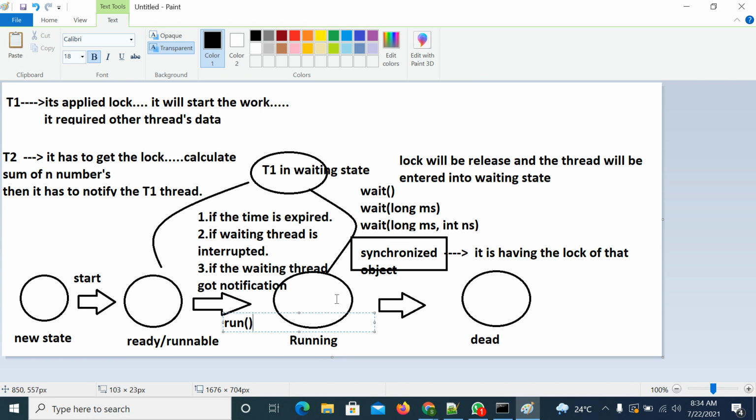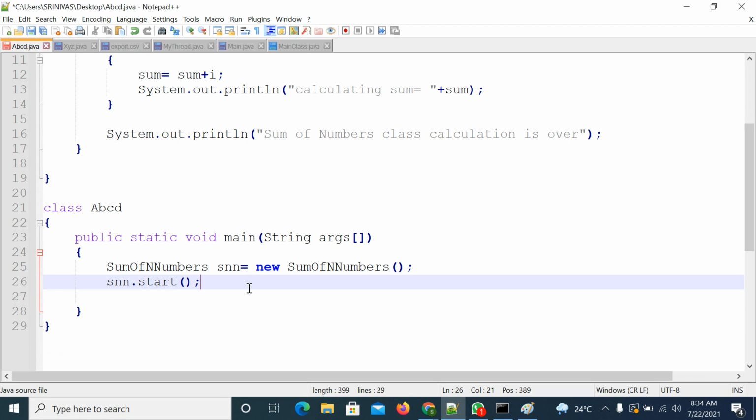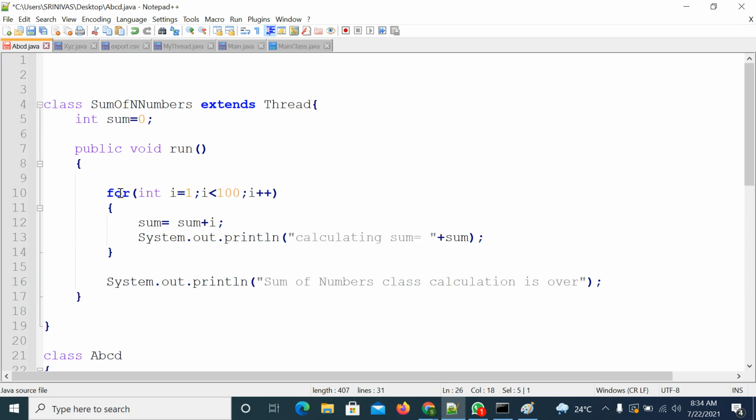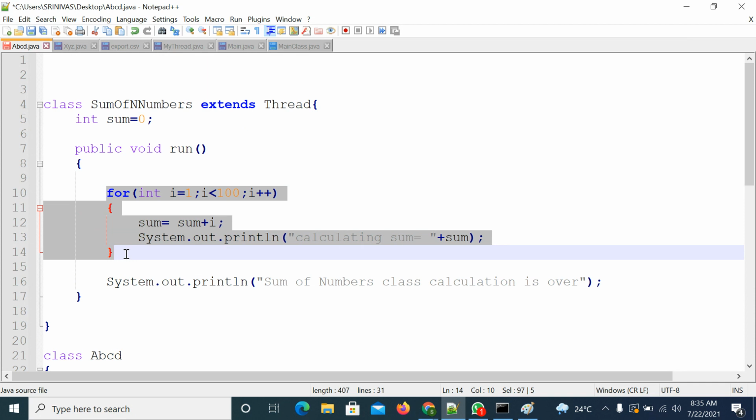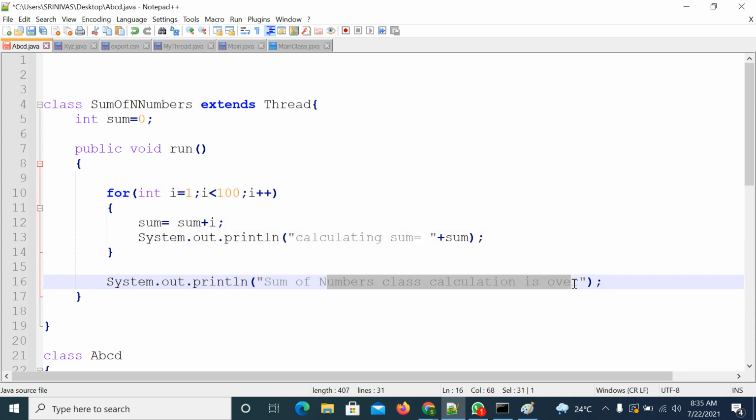Right. So inside the run method, we need to apply synchronization. Why? Because to perform inter-thread communication, we require the synchronization block. We need to call the wait method and notifyAll method. So the synchronization concept we need to apply. You started this thread. What will the thread do? It will calculate the sum of 100 numbers and print this one. As of now, just try to compile and execute.